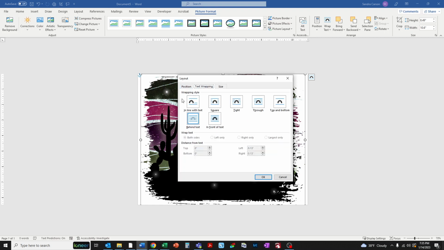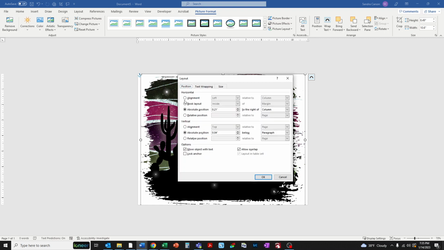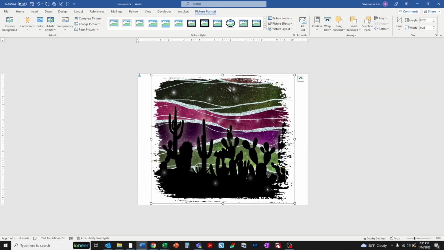And then text wrapping we already set. And then on position, I always just like to start out with everything centered. So click on horizontal alignment centered, vertical alignment centered, and then click OK. So that changed the image a little bit. It's more squished than it was, but it still looks okay. And when you put it on the tumbler, you'll never notice that.